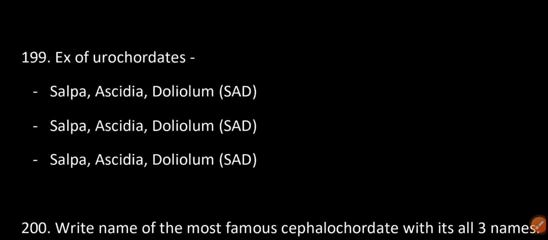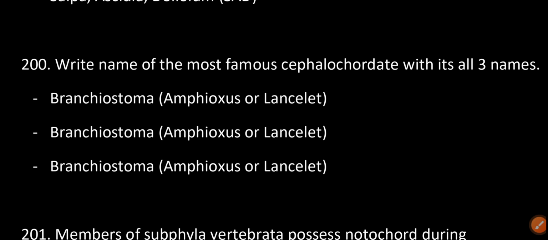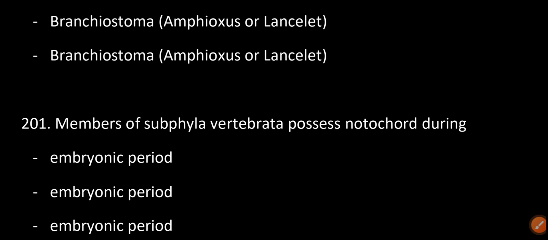Example of urochordates: Salpa, Ascidia, Doliolum. Write the name of the most famous cephalochordate with all three names: Branchiostoma, Amphioxus, or Lancelet.